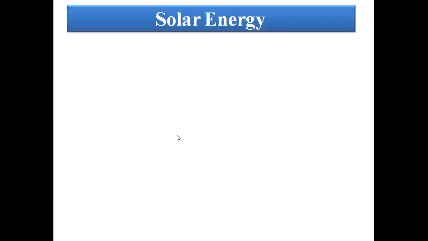Solar power is the conversion of energy from sunlight into electricity. A solar cell converts light energy directly into electric current. Solar energy is the energy from the sun that reaches the earth's surface.